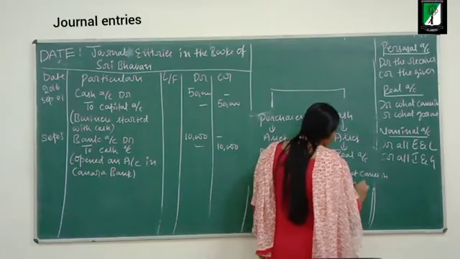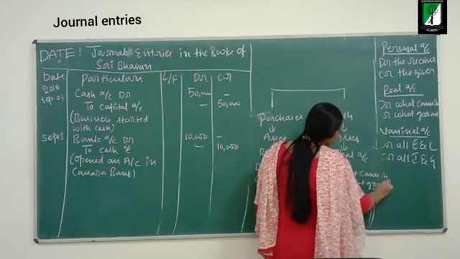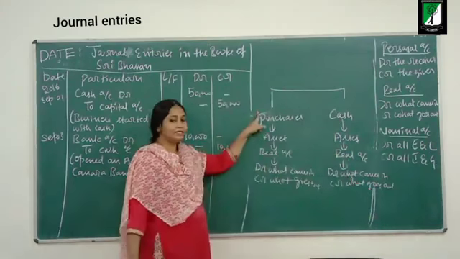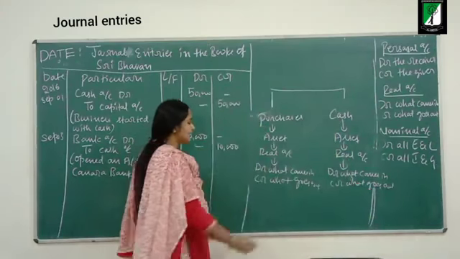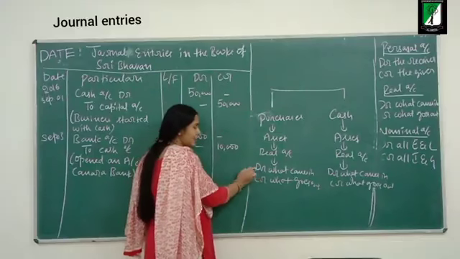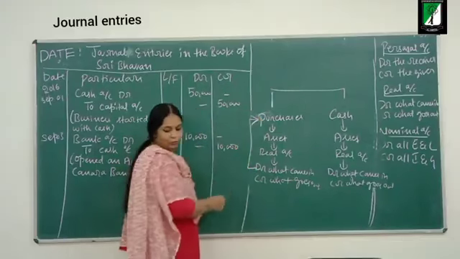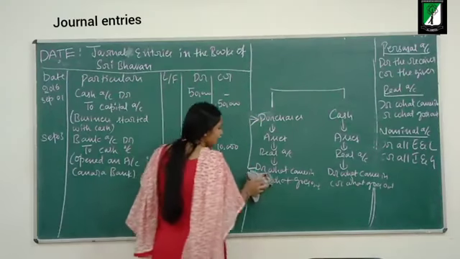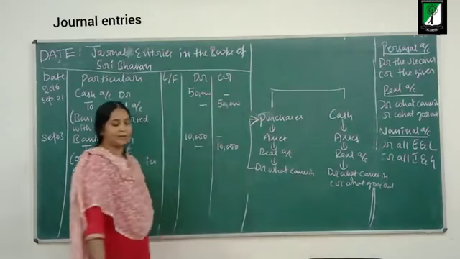Now apply the rule. Purchases: the business is purchasing goods. Is it coming in or going out? It is coming in. So I will debit purchases. I will not consider the credit aspect here.